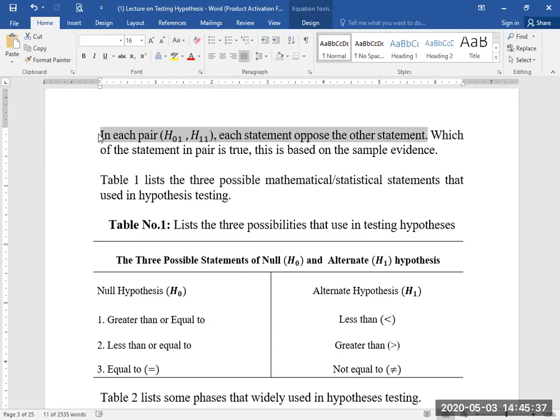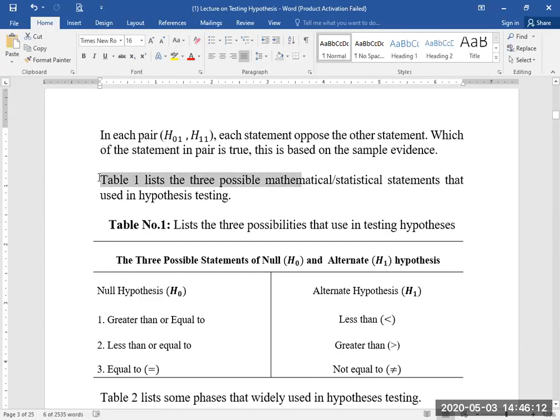Which statement in the pair is true, meaning whether H11 is true or the previous knowledge H01 is true, is based on the sample evidence. The sample evidence will show which of the statements, H11 or H01, will be true. Table number 1 lists the three possible mathematical statements that are used in hypothesis testing.